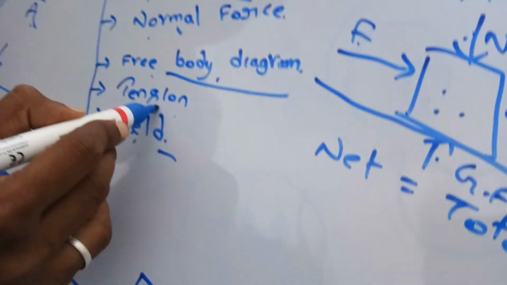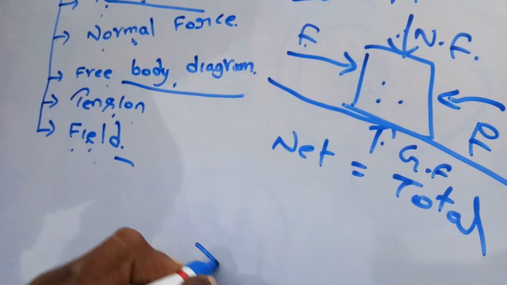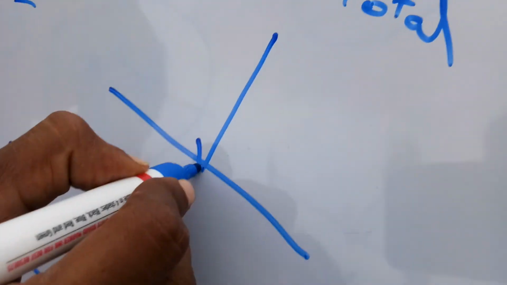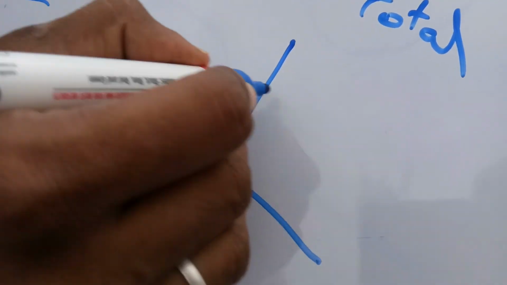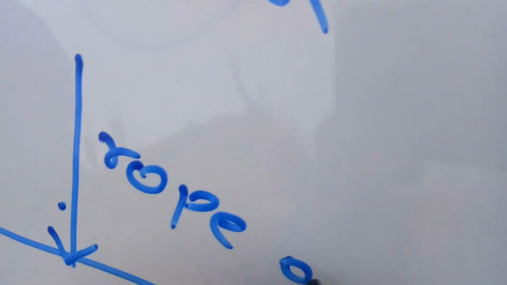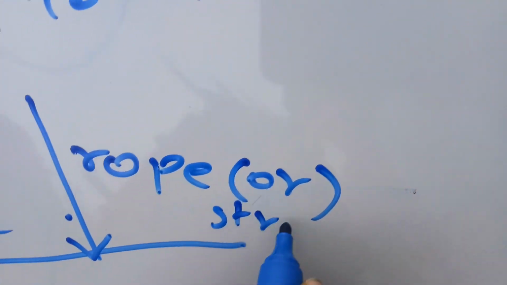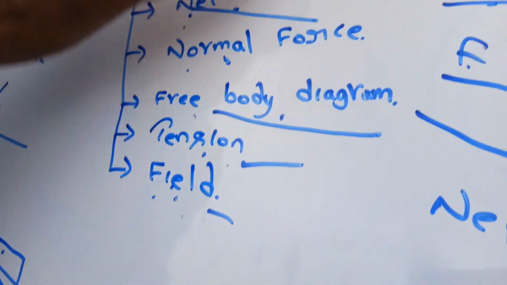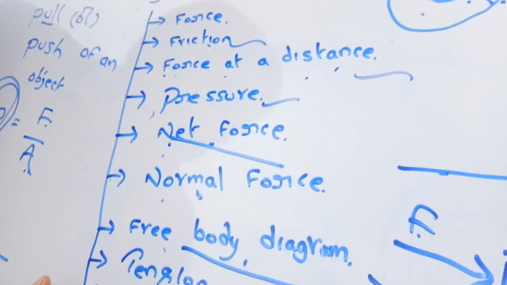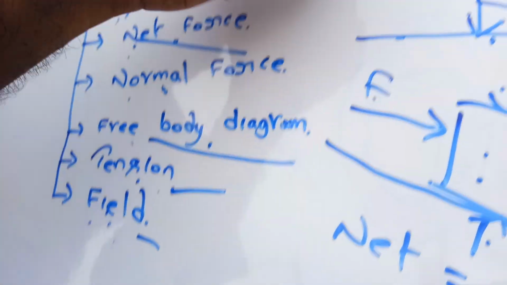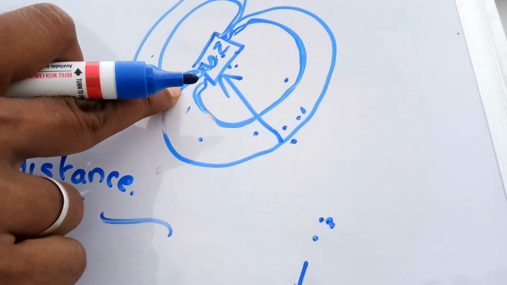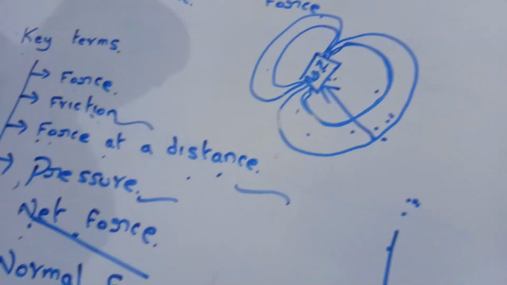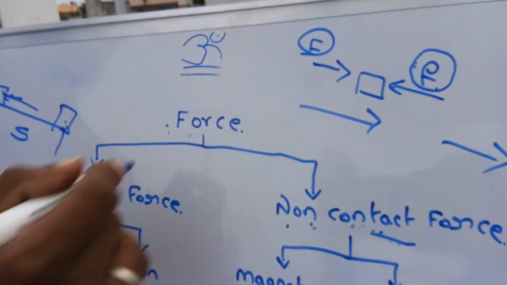Normal force means that for a plane surface we apply the force in the perpendicular direction. If we apply the same force by using a rope or string, then it is called tension. Clear? These are the basic terms we have discussed. Already I discussed field: the region or the space up to which it has its influence is called field. Clear? These are the basic terms related to this chapter of force.